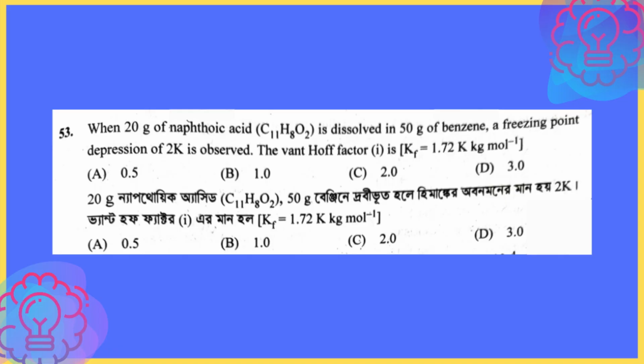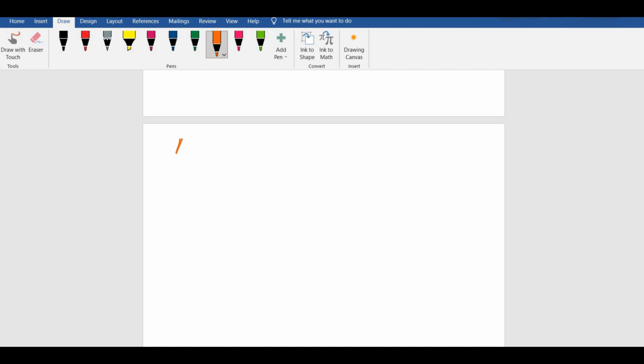When 20 gram of naphthoic acid, C11H8O2, is dissolved in 50 gram benzene, a freezing point depression of 2 Kelvin is observed. It's a direct application of formula. There's nothing that you have to do. So it is already mentioned that your delta TF is 2 Kelvin, right? And your Van 't Hoff factor, you have to calculate.